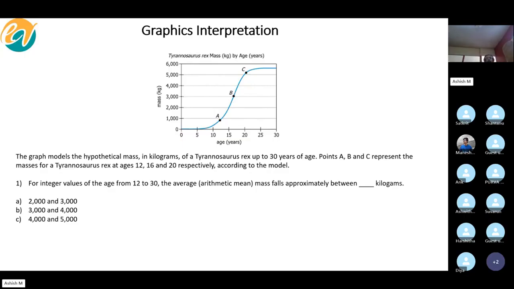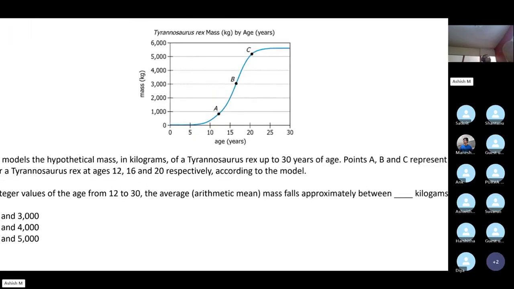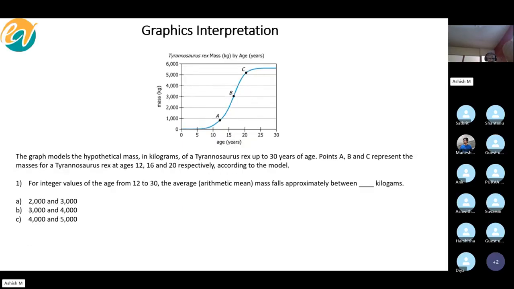Tyrannosaurus Rex mass, in kg, and age. So basically a typical Tyrannosaurus Rex, for example, from birth till about 10 years, is obviously quite light, right?